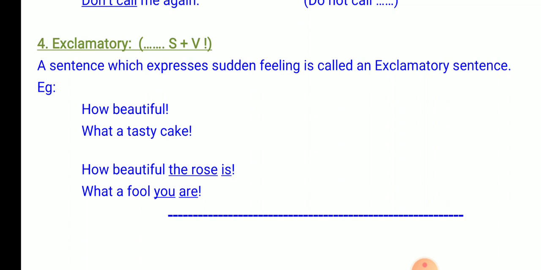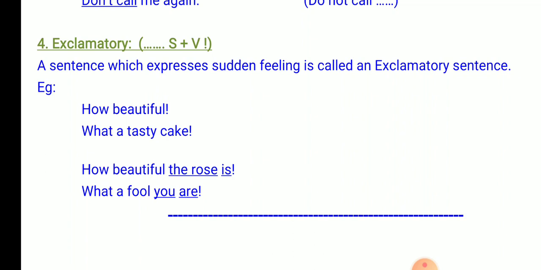When you say this sentence, the subject and the verb are understood. What a tasty cake it is. The words it is are placed at the end of the sentence. Or what a tasty cake this or that is.